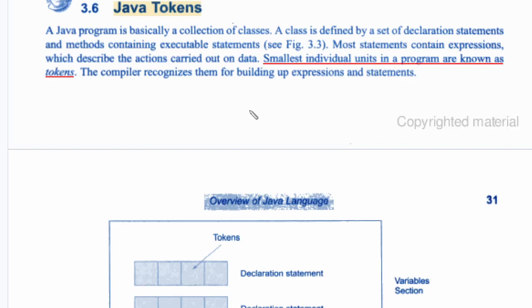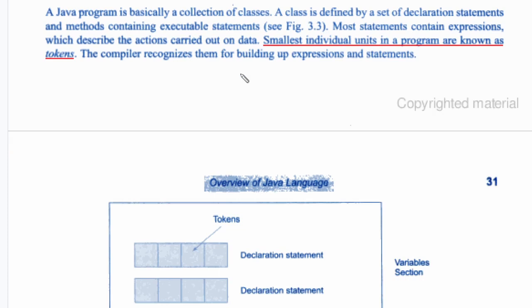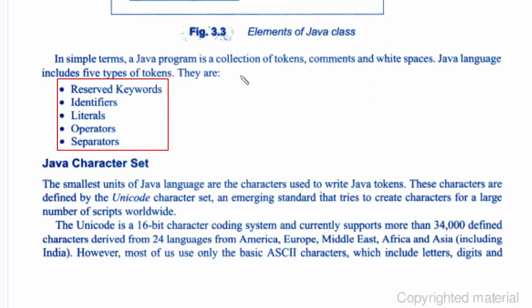Java tokens. The smallest individual bits in a Java program are known as tokens. If you consider any Java program, the smallest words, the individual words we are using in Java, are called tokens. Java tokens can be divided into these 5 types.